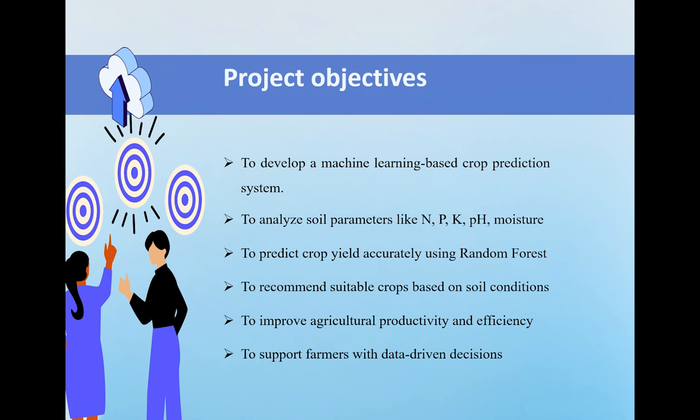Let me now walk you through our project objectives. We aim to develop a machine learning crop prediction system that takes soil inputs like nitrogen, phosphorus, potassium, pH, and moisture. We use the random forest algorithm to predict the crop yield accurately. The system then recommends the most suitable crop based on the given soil and environmental conditions. Overall, our objective is to put smart technology in the hands of farmers, helping them to make better decisions and improve their agriculture productivity.